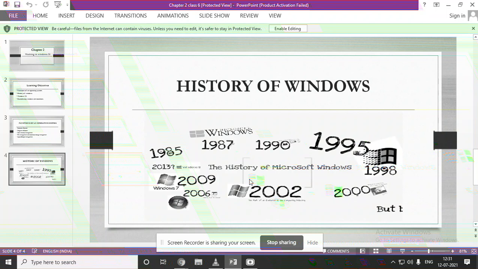So the latest version is Windows 10. Each year they launched different Windows versions with different features. From 1985 the first version came, Windows 1.0, and in 2015 the new version, Windows 10, came. So this is the history of Windows.